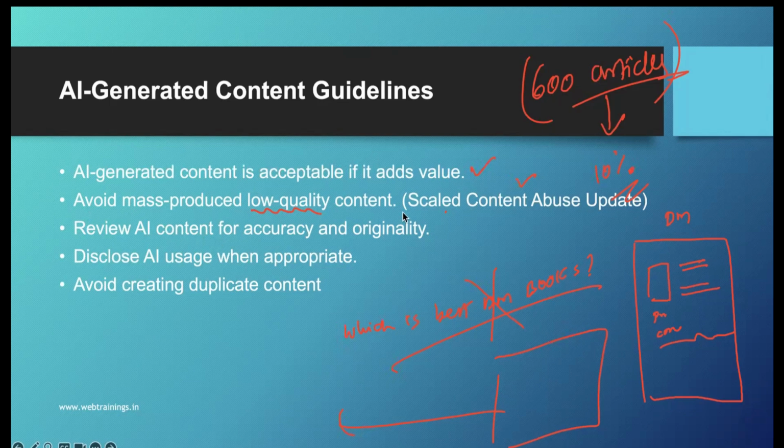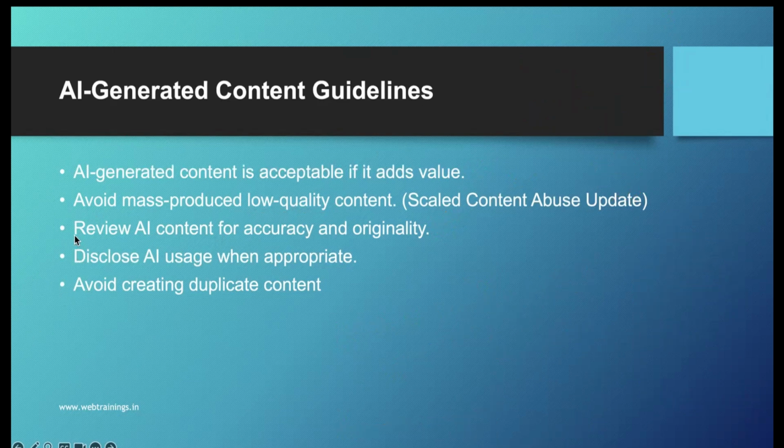And also review AI content for accuracy and originality. Remember, never ever just copy paste the content, and don't use AI automation in WordPress or something where you connect with a third party tool and it generates the content and posts it on your website. Don't do that. You have to review it. You have to check for accuracy and originality, add some aspects, and disclose AI usage when appropriate. In some cases you have to be very clear. For example, if you are using it for law or some kind of complex topics, then clearly mention that some of these parts are being created with AI.